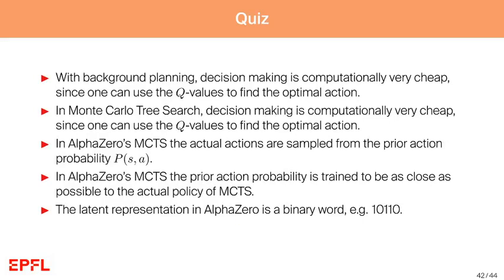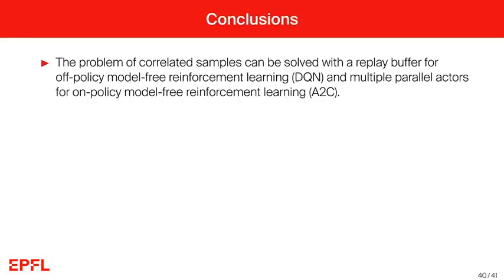With this now, we come to the end of this lecture. You have seen in the first part that the problem of correlated samples can be solved with a replay buffer for off-policy model-free reinforcement learning, for example DQN, or multiple parallel actors for on-policy model-free reinforcement learning, for example A2C.